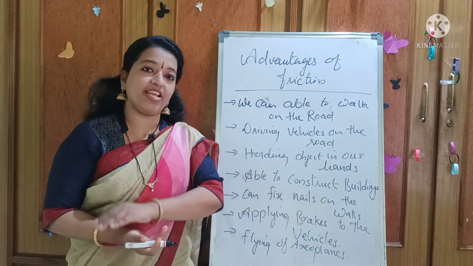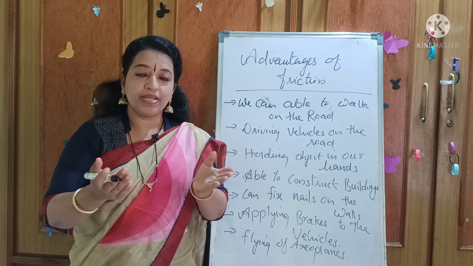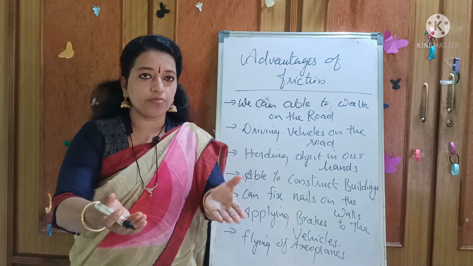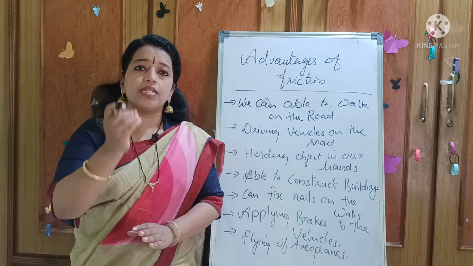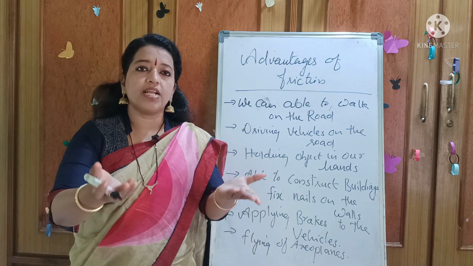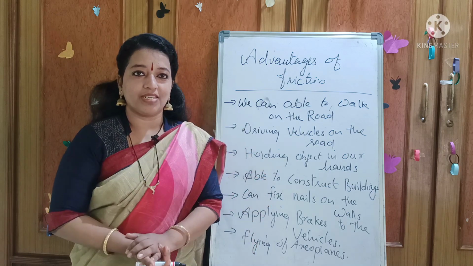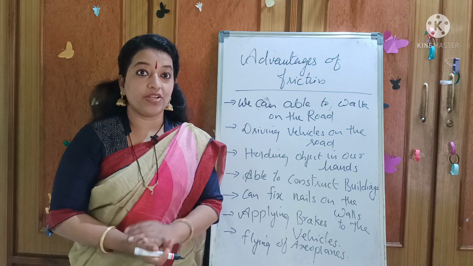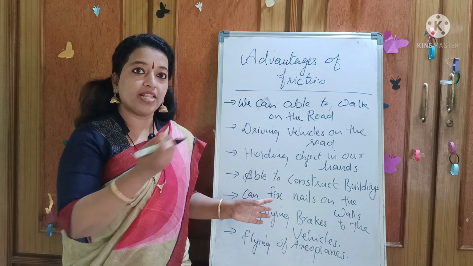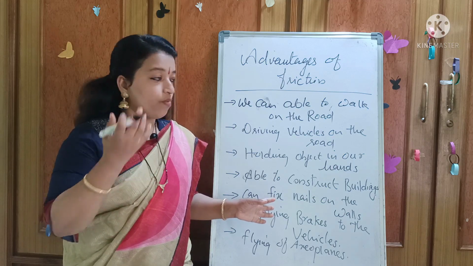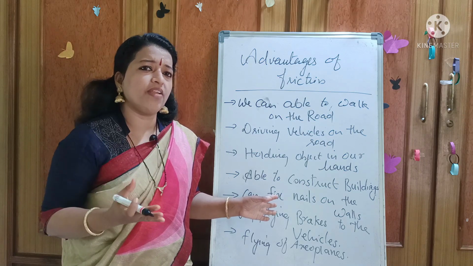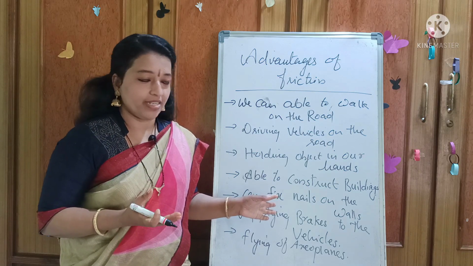Applying brakes to the vehicles. That means if we apply the brakes, the vehicle will stop there. Suppose the friction is not there, what will happen? If we apply the brakes also, the vehicle doesn't stop. Just imagine it, we can't even imagine that. So friction is useful there also. So in daily life, once you think, wherever you experience friction, almost everywhere friction is experienced, right?